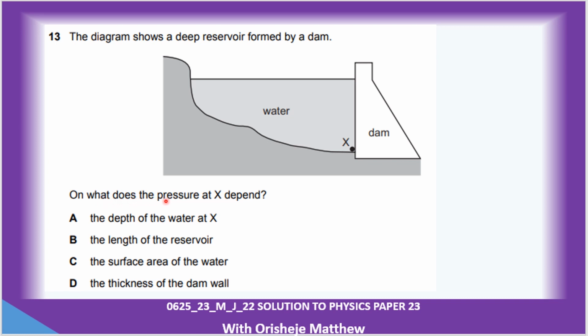On what does the pressure at S depend? The depth of the water at S. Pressure due to water is equal to the density of the liquid times acceleration due to gravity multiplied by the depth. So the depth of the water at S will determine the pressure.